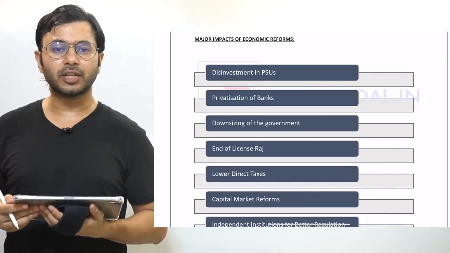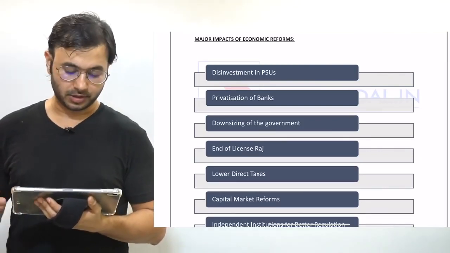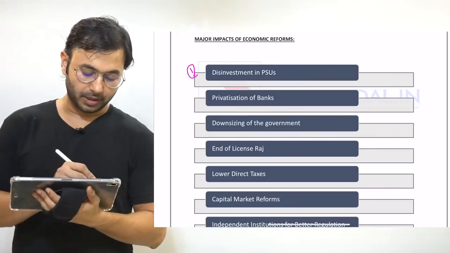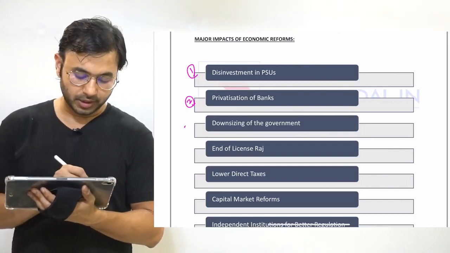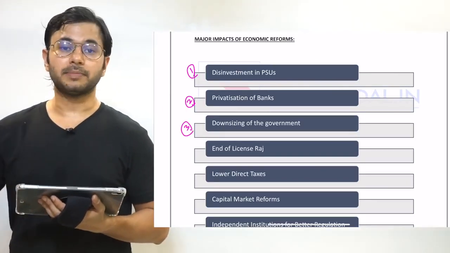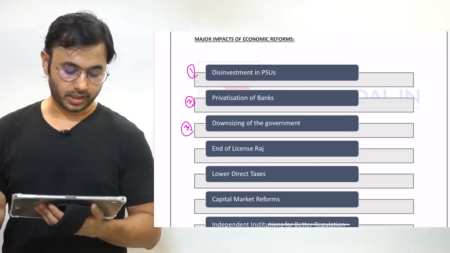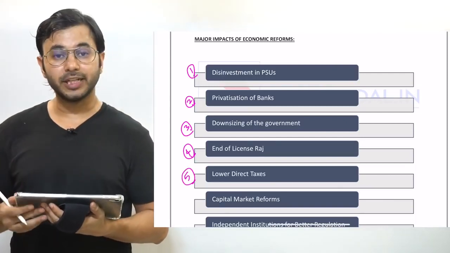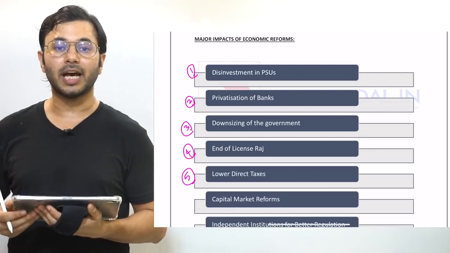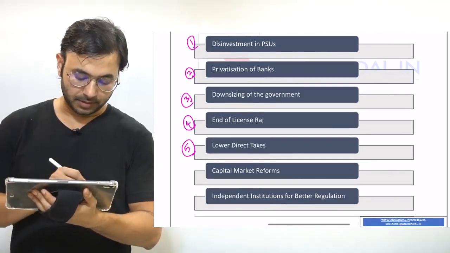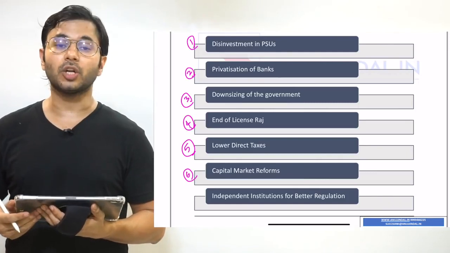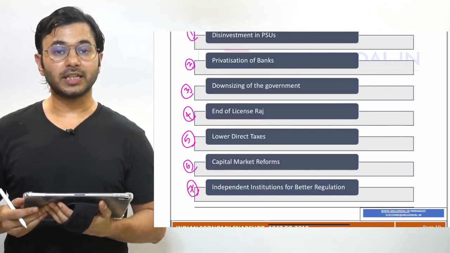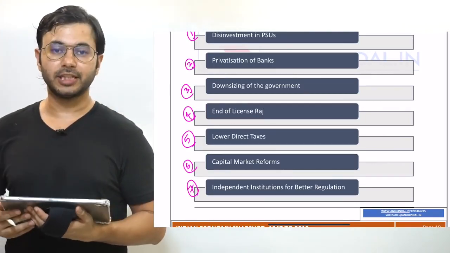What were the other major impacts of the crisis and the reforms? Number one, the PSUs started an era of disinvestment. Number two, the banks got privatized. Number three, the government started downsizing and it moved out from industries where it was not required. Number four, the license Raj took an end. Number five, the direct taxes reduced and that increased economic growth as well as activity in the economy. Number six, capital markets underwent a lot of reforms. And number seven, independent institutions were created which resulted in less corruption and more efficiency in the economy.